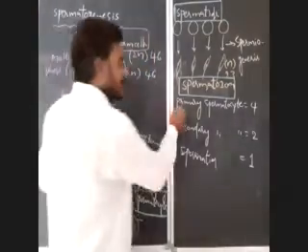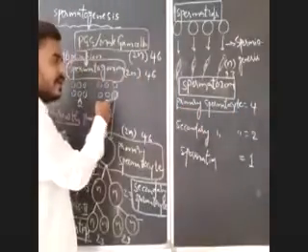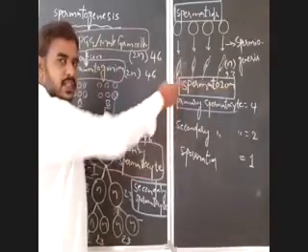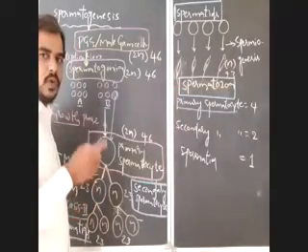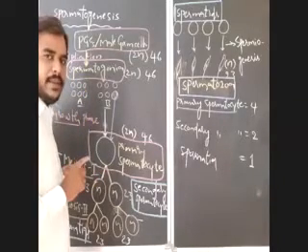So the number of sperms produced by a single spermatogonium is equal to the number of sperms produced by a single primary spermatocyte, because one primary spermatocyte is developed by a single spermatogonium.